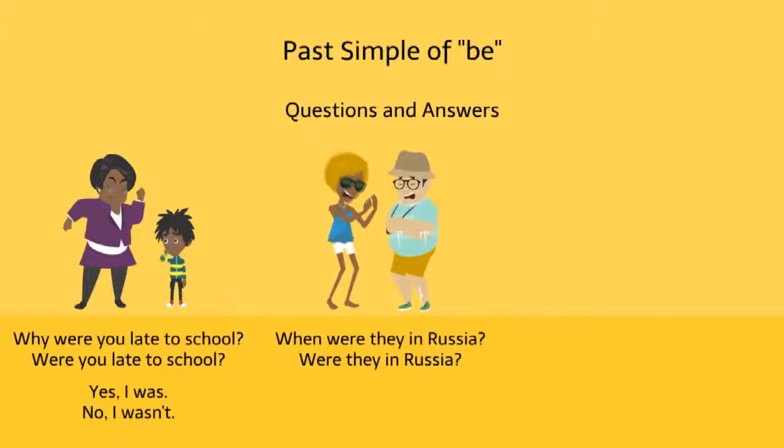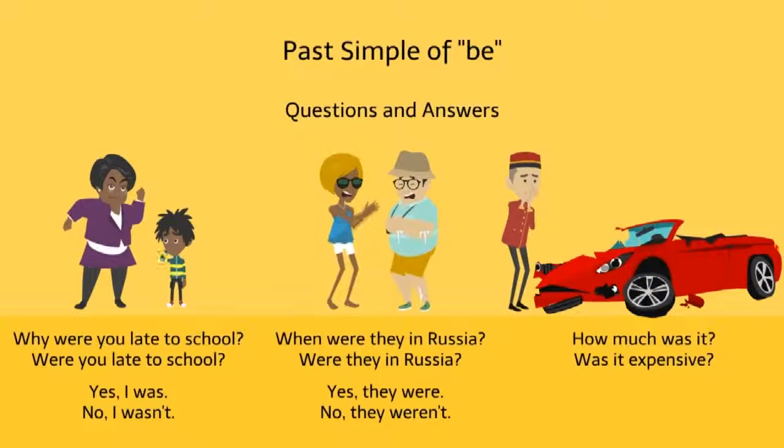The short answers are, yes, they were. No, they weren't. How much was it? Was it expensive? And what are the short answers? Yes, it was. No, it wasn't.